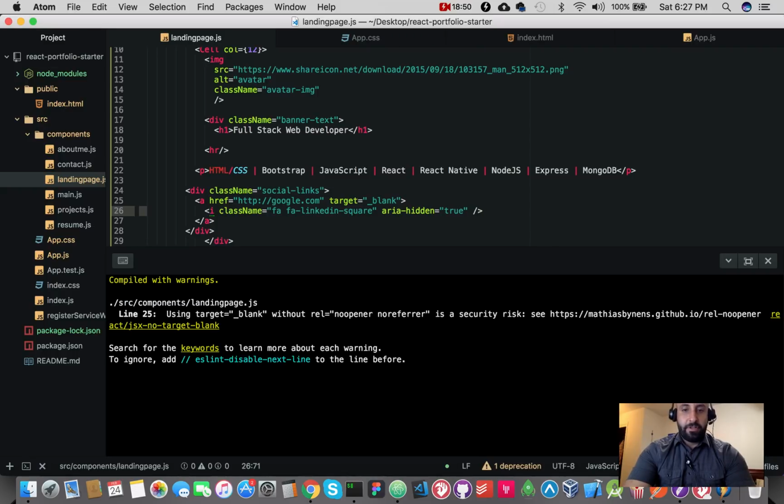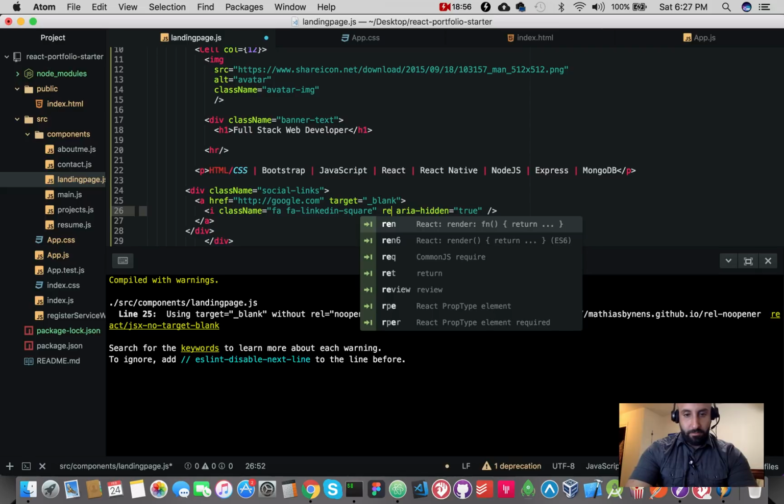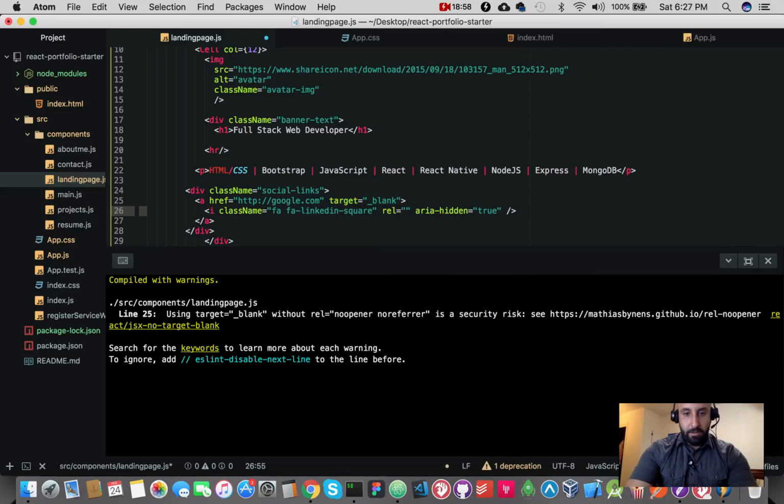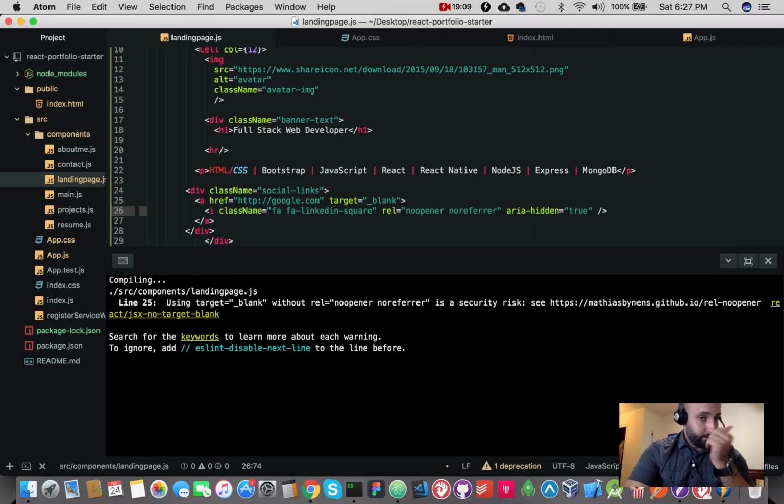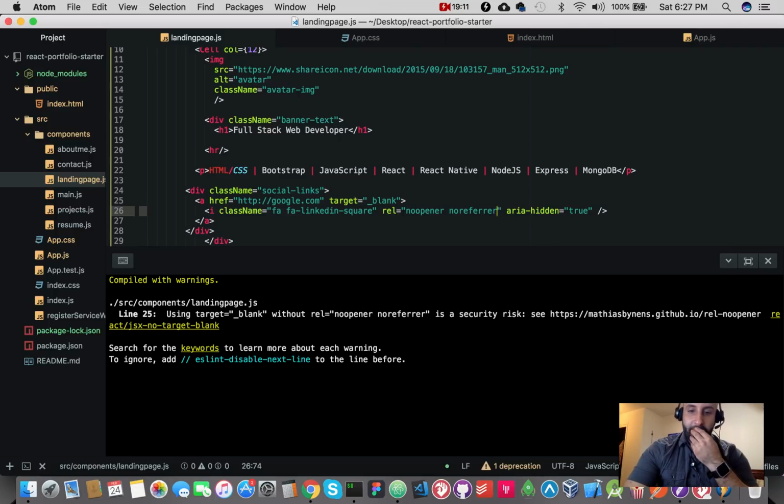This is interesting and slightly new to me, but rel noopener noreferrer. Okay, cool, fine, we'll do it. Wait, did I not? Using target blank without rel.